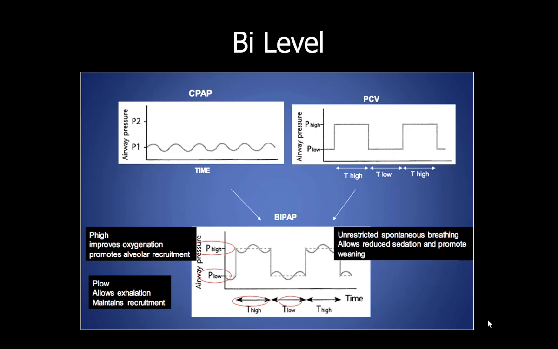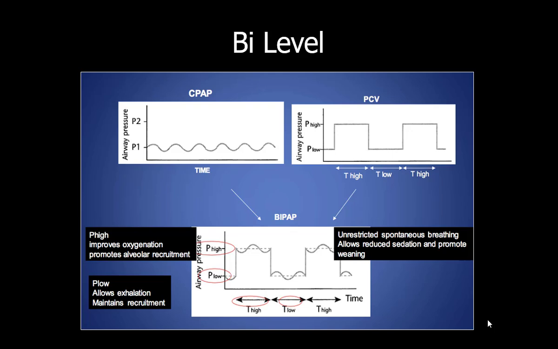So as you can see in CPAP, there is only a single pressure throughout the respiratory cycle, whether it's inspiration or expiration, and the patient is allowed to take breaths here. In pressure control, you put two pressure levels, and the ventilator determines the duration and the time and how much tidal volume is being delivered. But here the patient is not allowed to take a breath in between. If the patient triggers here, the next breath will be generated.